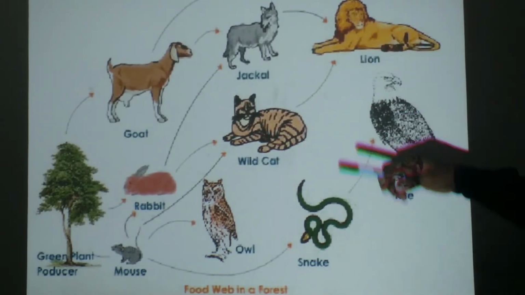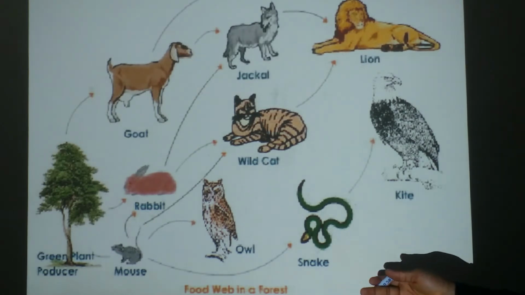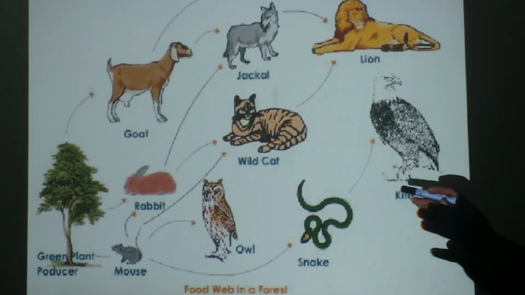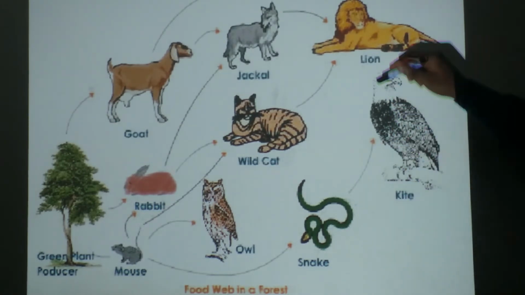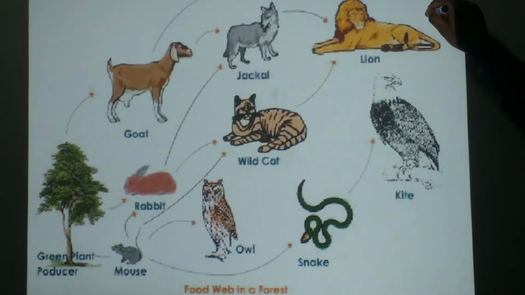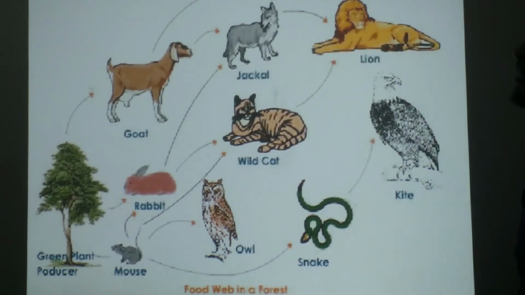Now we have lion. Have you ever seen an animal feed on lion before? I've never heard about that before. So I give lion the final consumer. It is the largest and the biggest predator. It can feed on animals but cannot be food to another animal.